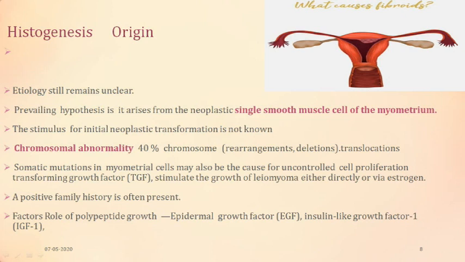Somatic mutations in the myometrial cells may also cause uncontrolled cell proliferation. Transforming growth factors stimulate the growth of the leiomyoma either directly or via estrogen. A positive family history is often present, and factors which have a role are polypeptide growth factor, or epidermal growth factor, insulin-like growth factors. We will see there are very many factors apart from this which help in the growth of the fibroid.